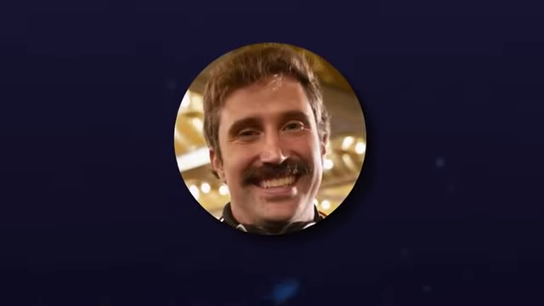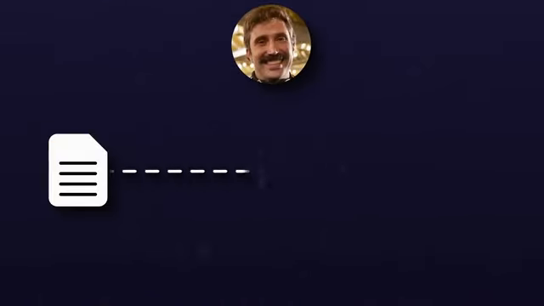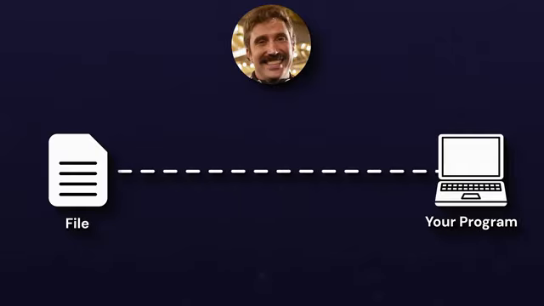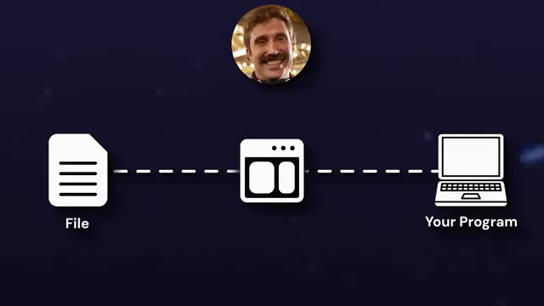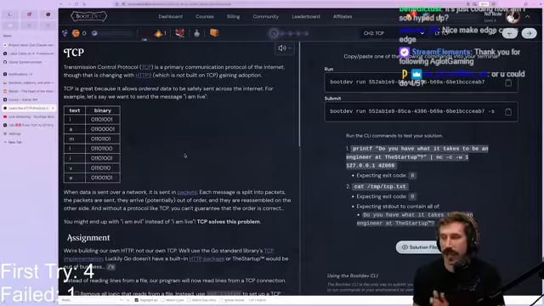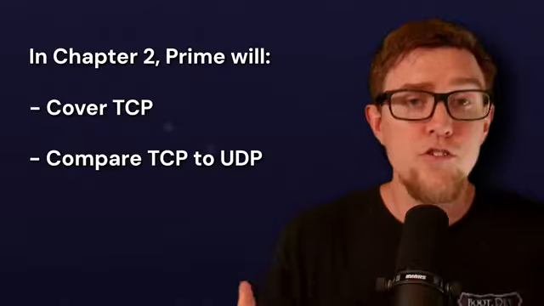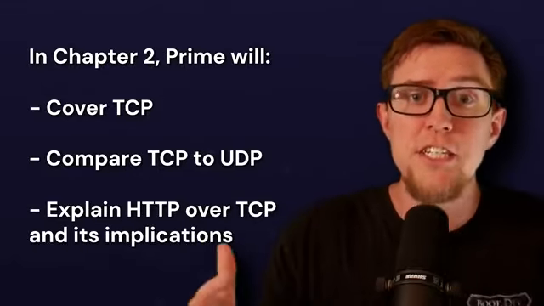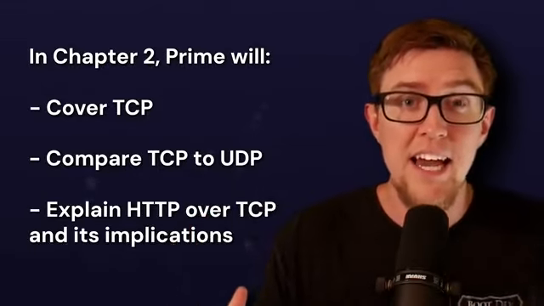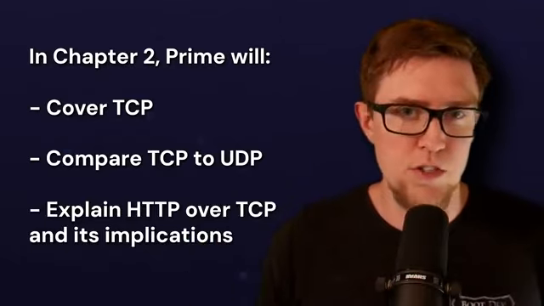And that's by not using a network at all. Prime's gonna teach you how data is streamed from a file into your program through the exact same interface that it's streamed from a network connection into your program. Then he's gonna cover TCP. Now we're gonna move into TCP land, okay? And contrast it to UDP and how HTTP is built on TCP, and that's why it makes a lot of the assumptions that it does.